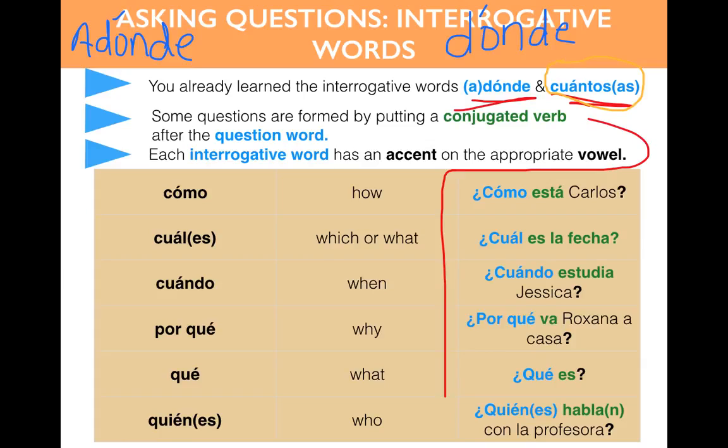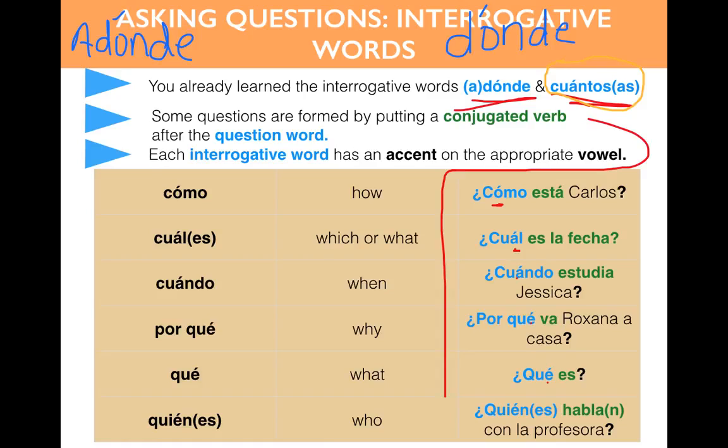So, as you note, all the words in blue will have an accent mark above the appropriate vowel. So you just have to memorize. At this point, chicos, you really are not ready to understand the placement of accent marks on Spanish words, that is. So you need to know where that accent mark falls, right? And as you see, it's always on a vowel, okay?